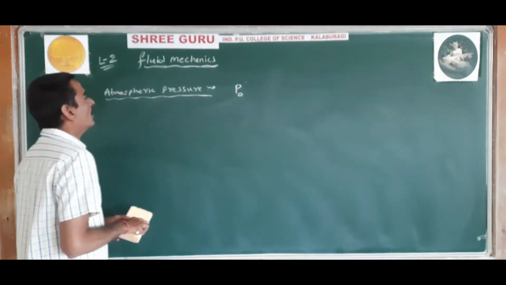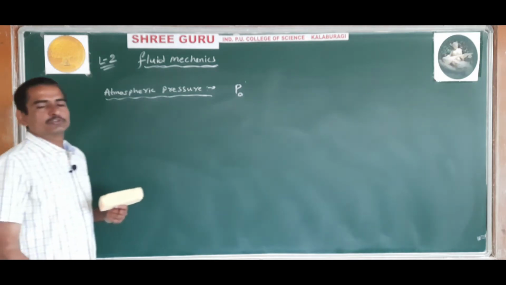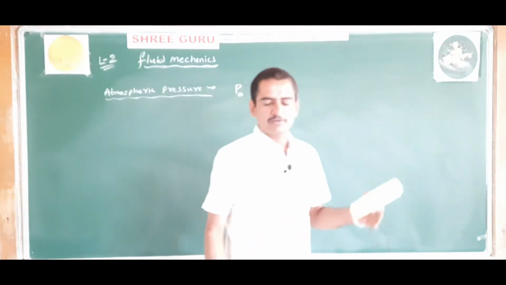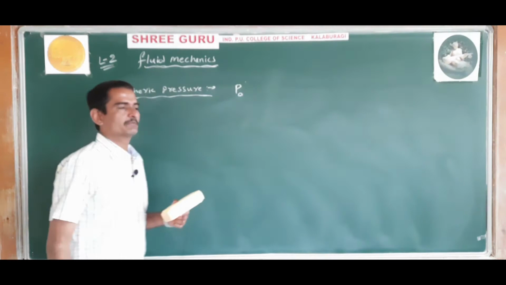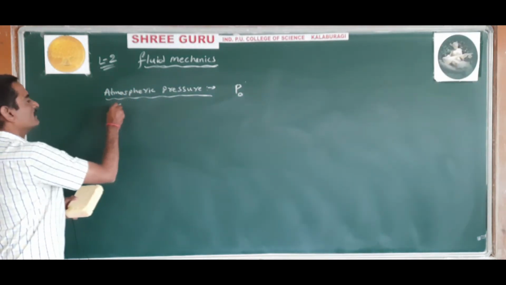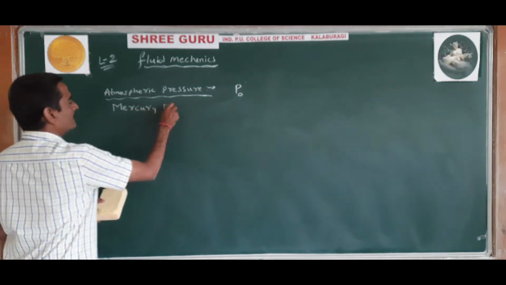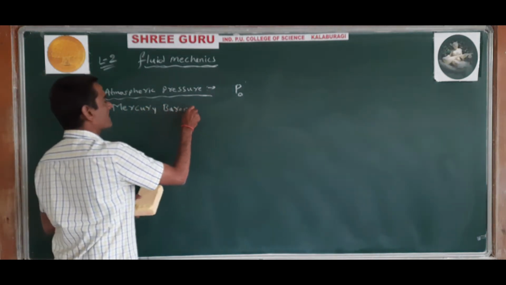Now how to measure this atmospheric pressure? To measure it, we use a simple device called a mercury barometer.